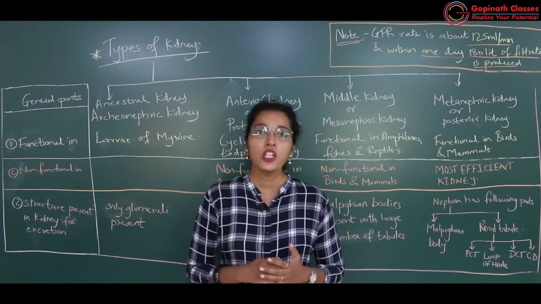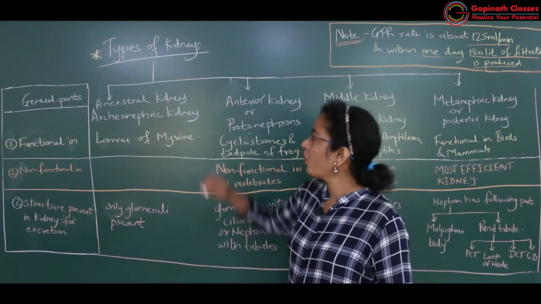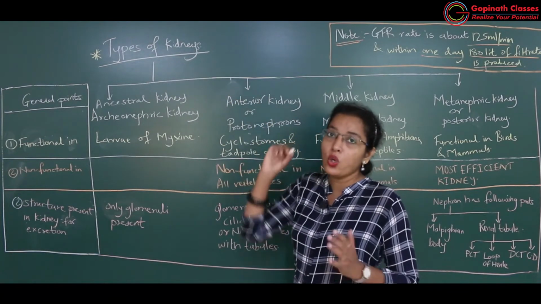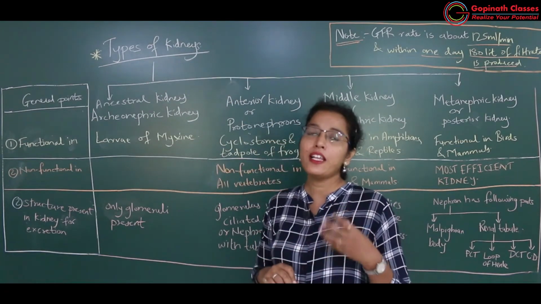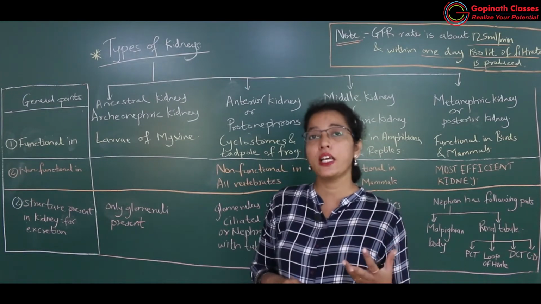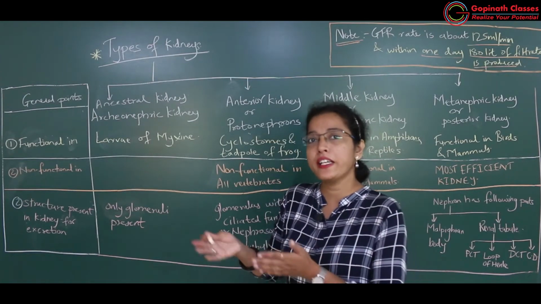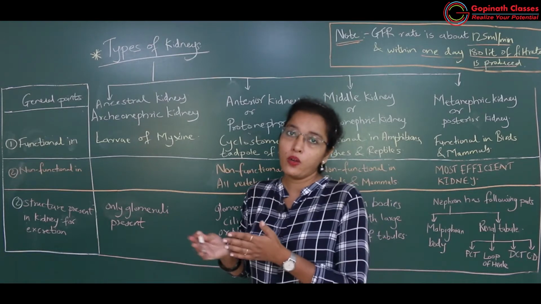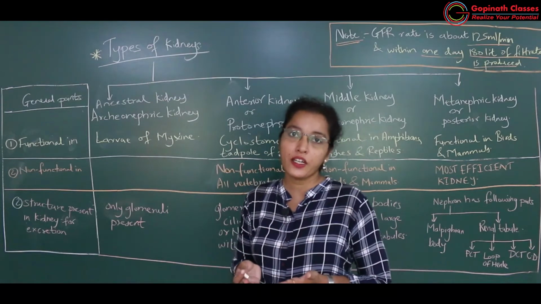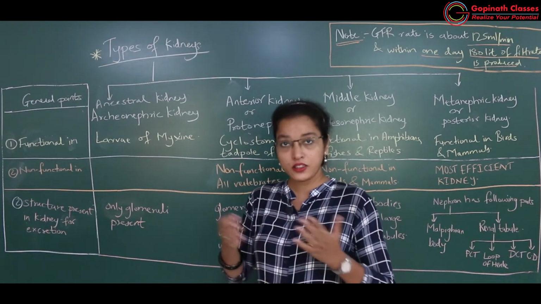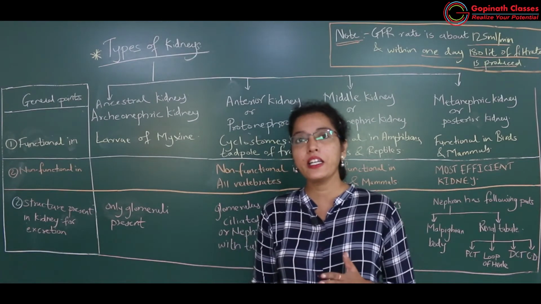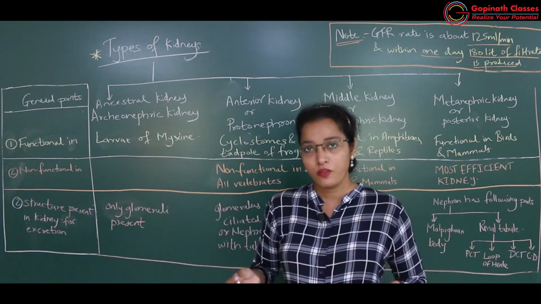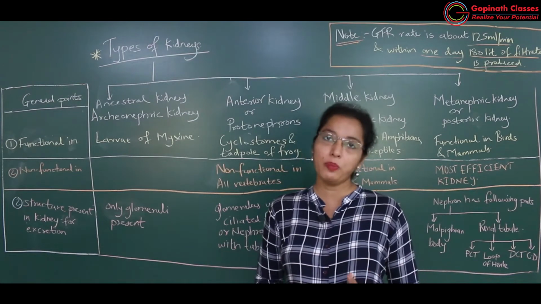In types of kidney, we will first learn which type of kidney was in the lower, less advanced animals, and how that kidney developed into a much more efficient excretory system.